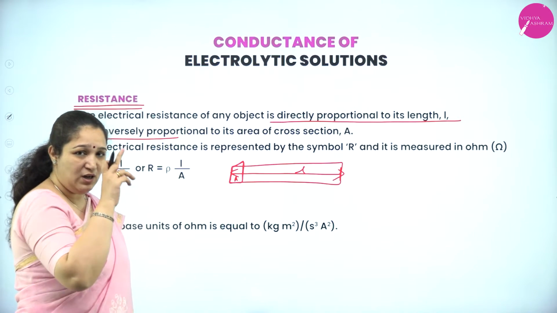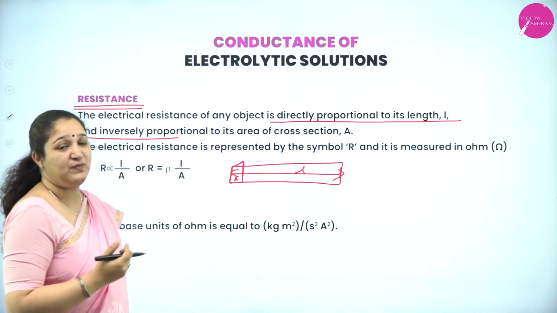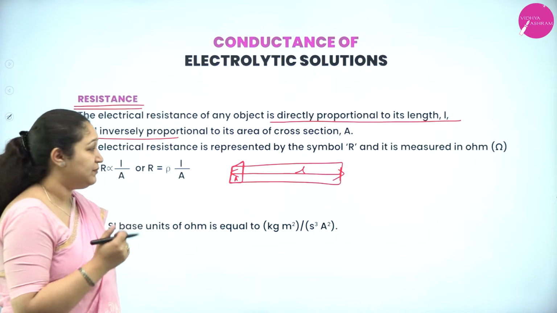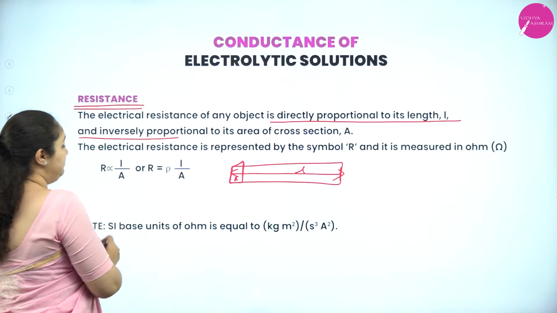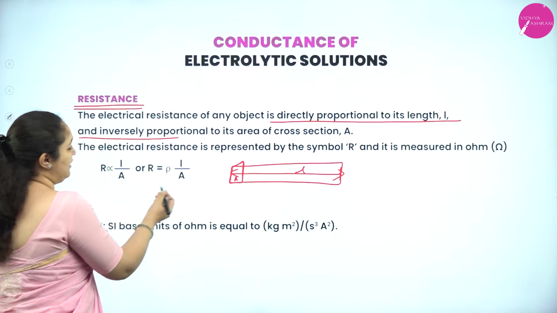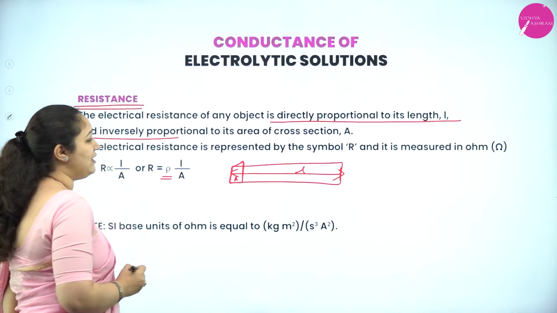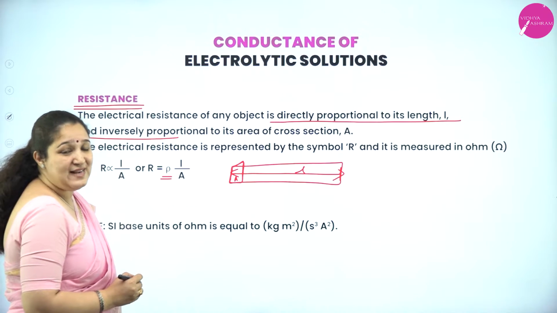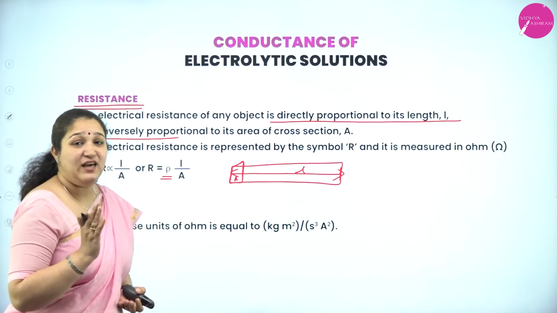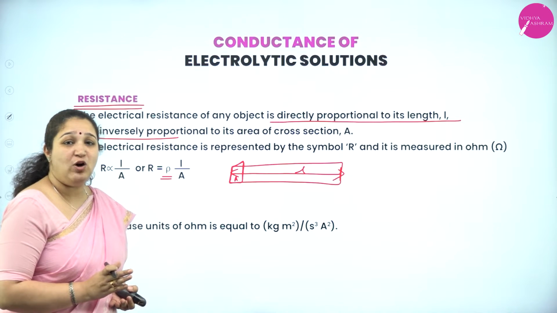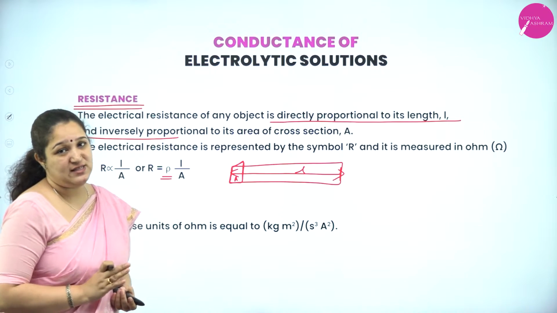When you cut it, what is the area of cross section? It is inversely proportional to that. So we can write R is proportional to L by A. To remove the proportionality, we put a constant called rho, which is called resistivity. So rho is resistivity, or it can also be called specific resistance.